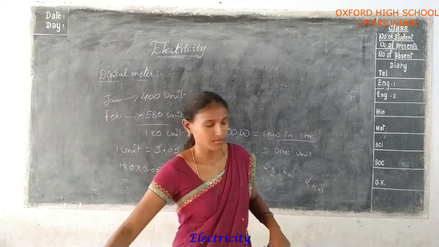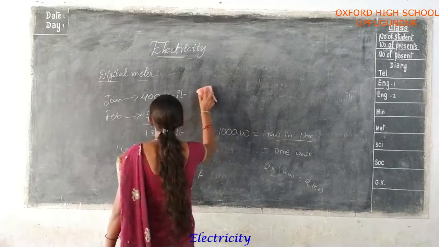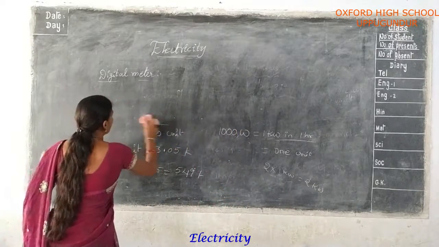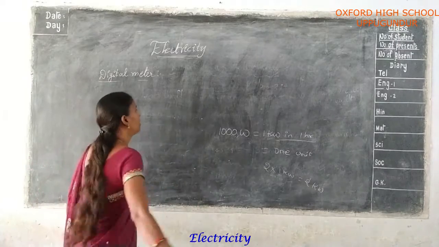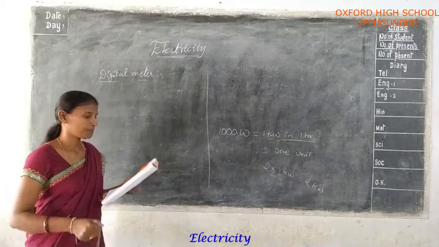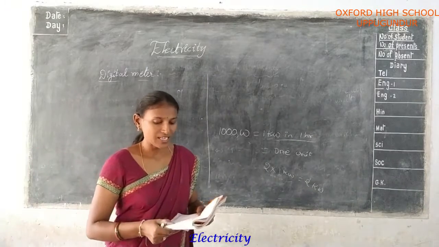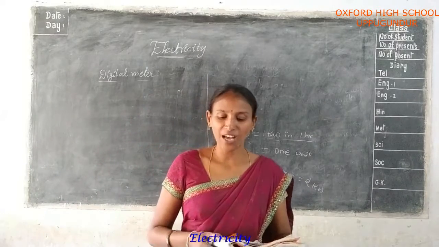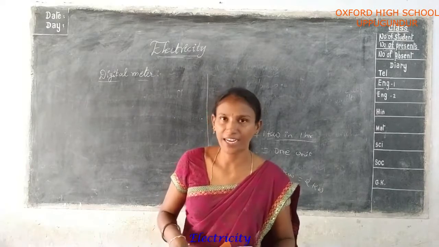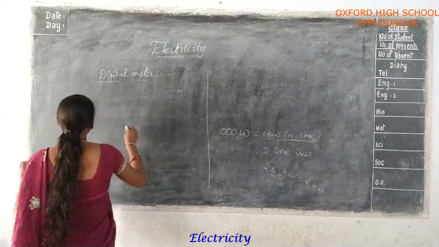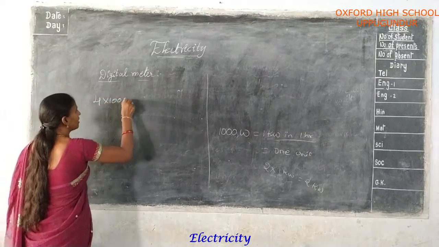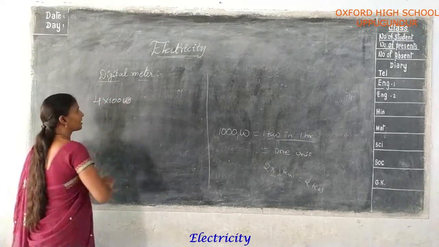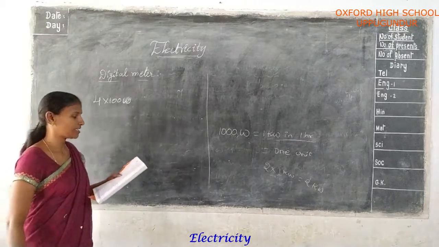Next, let us discuss the next problem in the textbook. One problem is there. Suppose in a house there are 4 bulbs of 100 watts. Okay, 4 bulbs of 100 watts are at home.